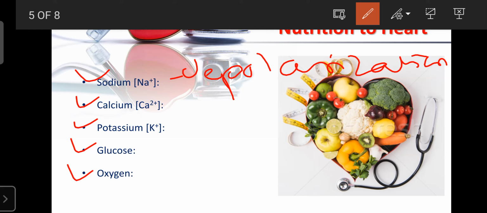That positive charge is helpful for the contraction of the cardiac muscle, and contraction of the myocardium helps to pump the blood from one place to another. The pumping capacity of our heart mainly depends upon sodium, because sodium is a depolarizing agent.